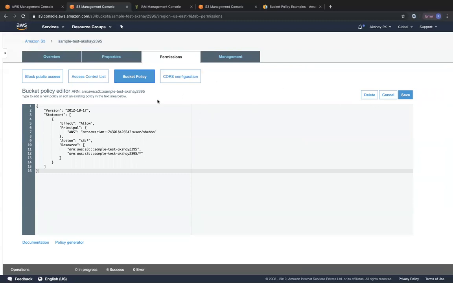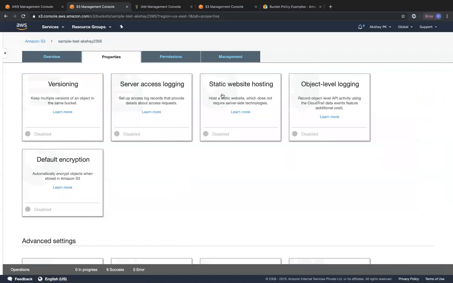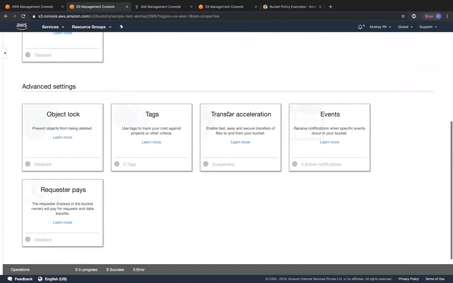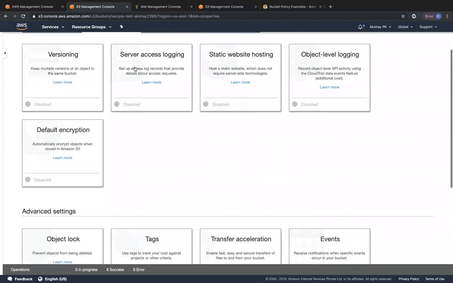Okay. These are some of the things that I wanted to walk you through today. But next Saturday and Sunday, we will look at some more details of the bucket properties. We will look at static website hosting. We will look at versioning next Saturday. And in the subsequent lectures, we will also look at event notifications, transfer acceleration, server access logging, and object level logging.